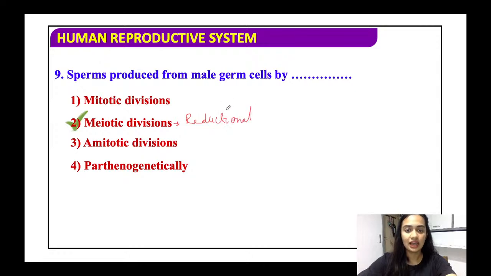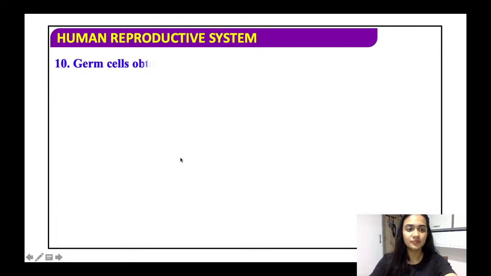We know that the sperm is basically the male gamete, and for the gamete the ploidy always has to be n. So to bring the ploidy to n, it has to undergo meiotic division. I hope this is clear.